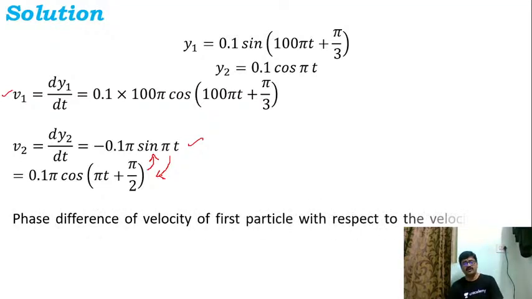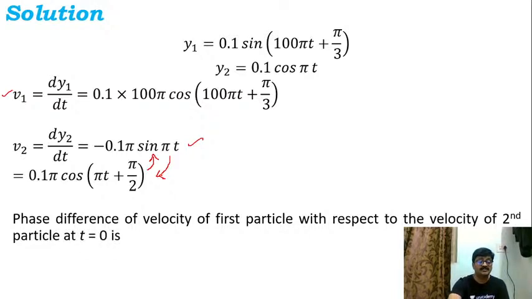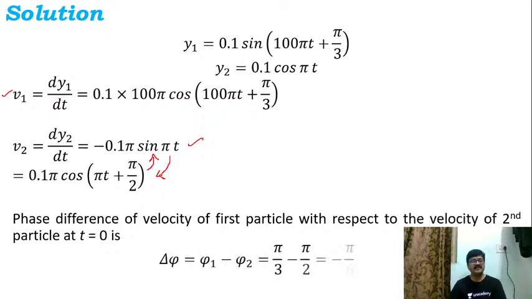The phase difference of the velocity of the first particle with respect to the second particle, at t = 0, I can write as Δφ = φ1 − φ2. Now φ1 is π/3, and φ2 is π/2, right? So π/3 − π/2 gives me minus π/6. That is the final answer that I can quote here.